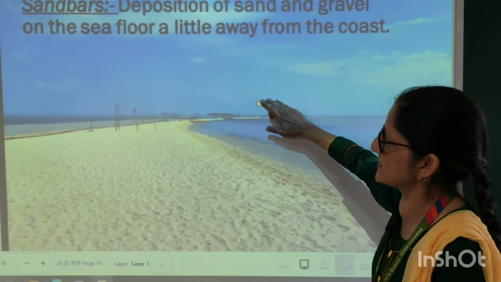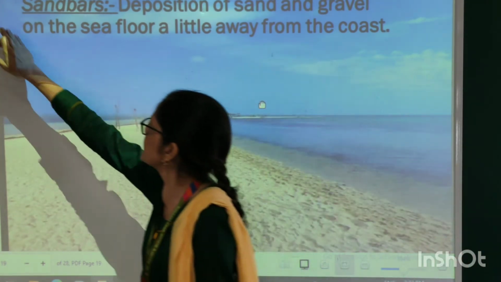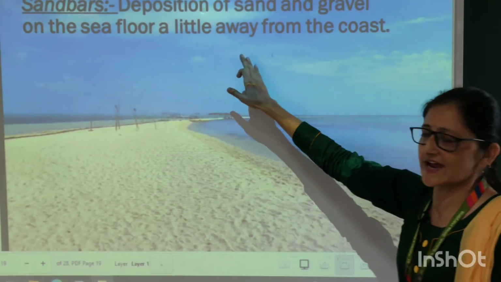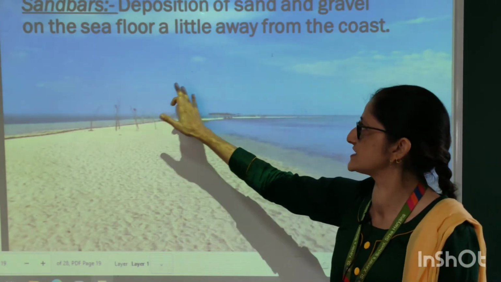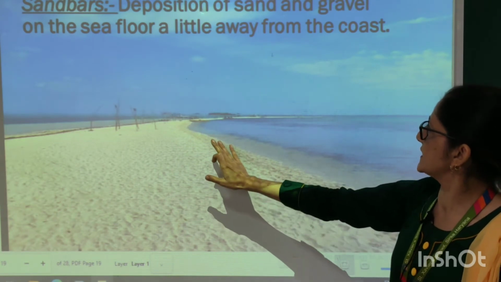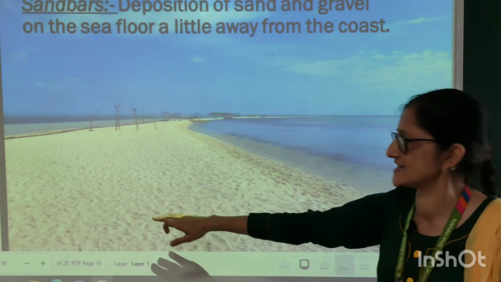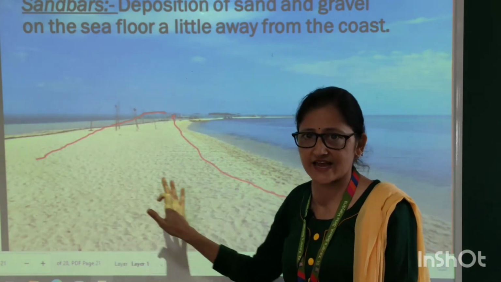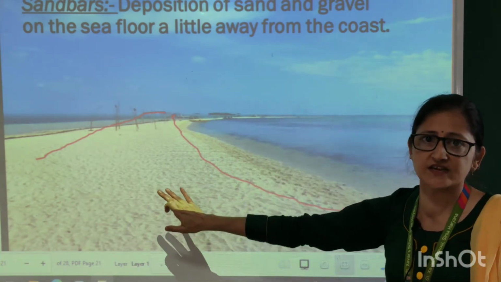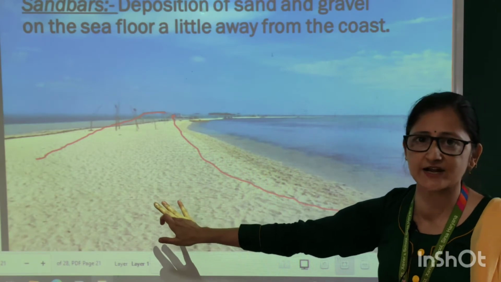Next are the sandbars. Sandbars are the depositions of sand and gravels on the sea floor a little away from the coast. These are narrow depositions of sand in between the sea. These are known as sandbars.